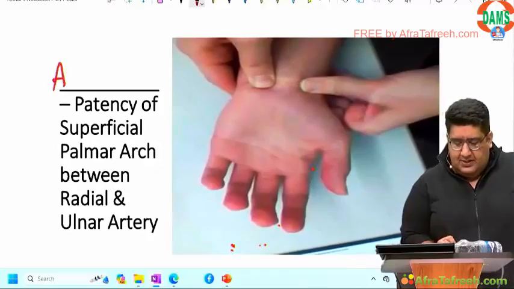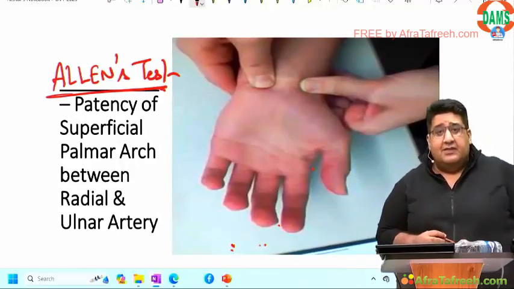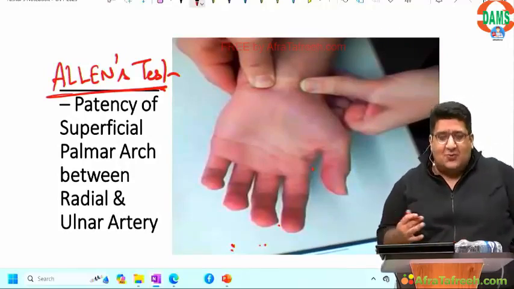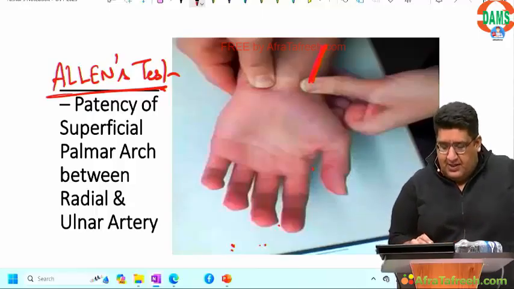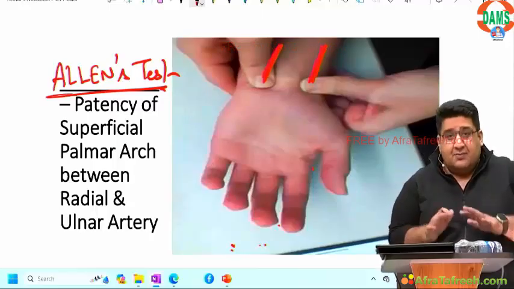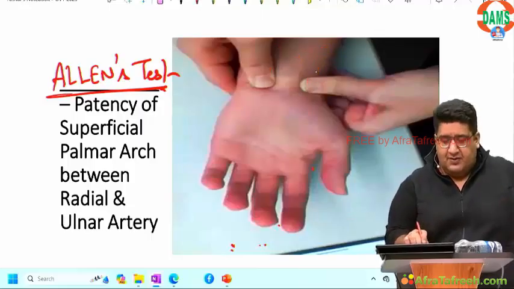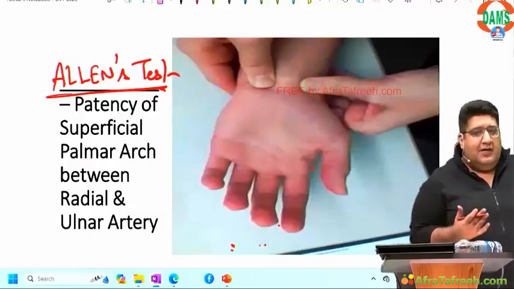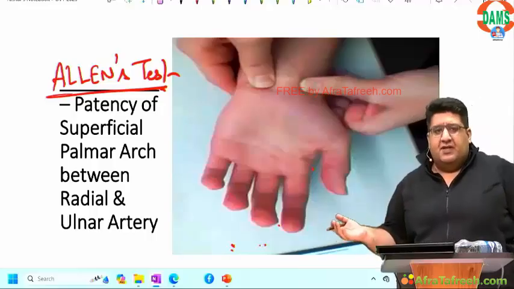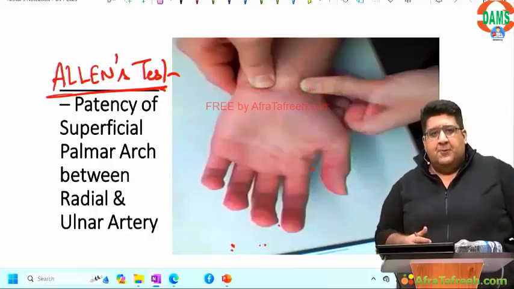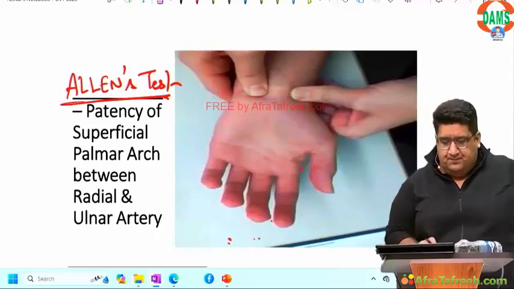So, Allen's test. As I was telling Aditi, I mentioned this because I knew this was going to be the next one. In Allen's test, we are pressing the radial artery and ulnar artery separately. If I press the median nerve here, then it becomes Durkan's test. Just remember this from the photo. In your exam, nobody is going to ask you for 5 marks, describe the steps of this test, or catch the person sitting next to you, throw him on the floor and do this test. They will give you a photo or a video. You have to just absorb the gist of the test. Done?